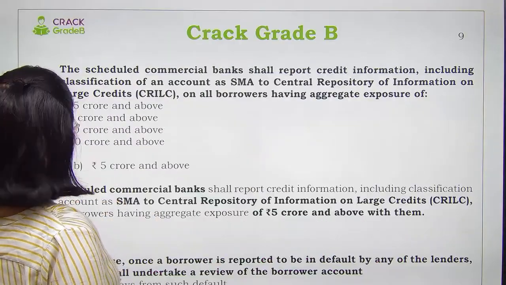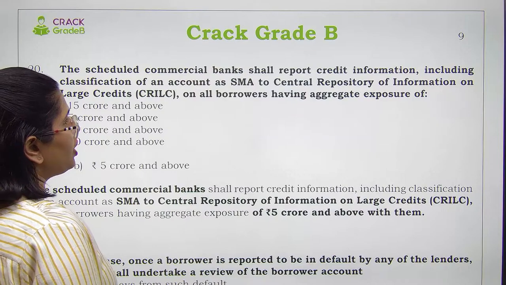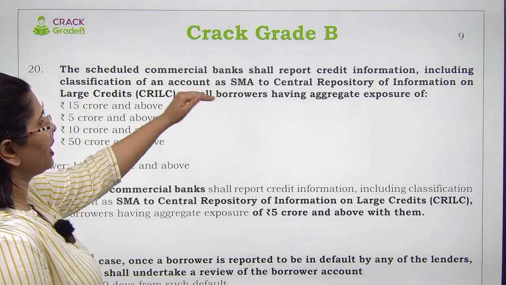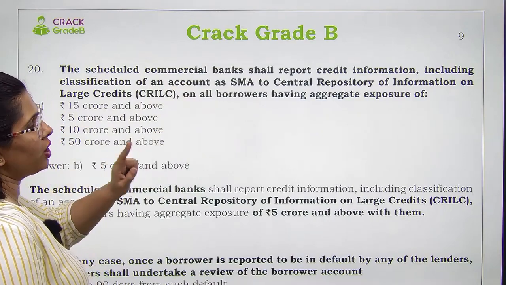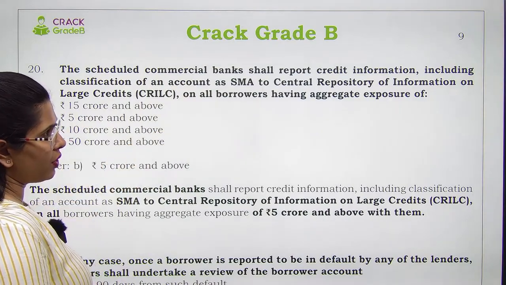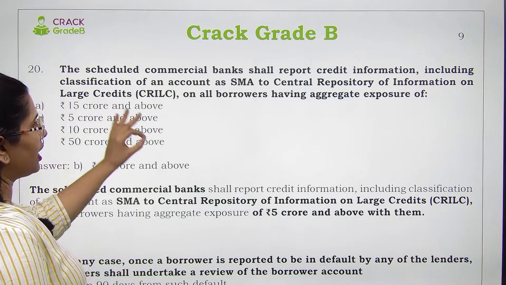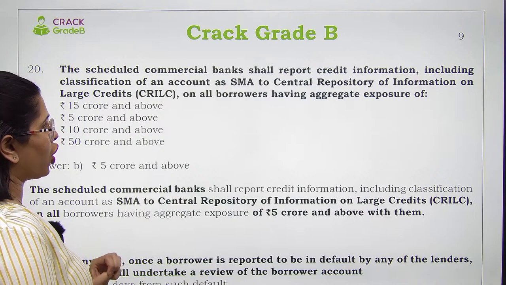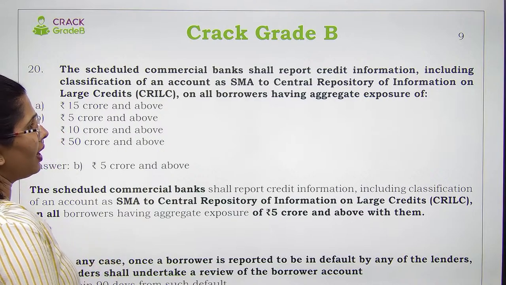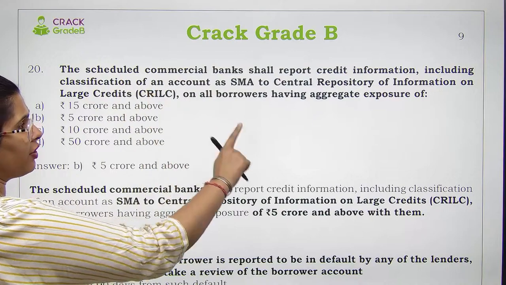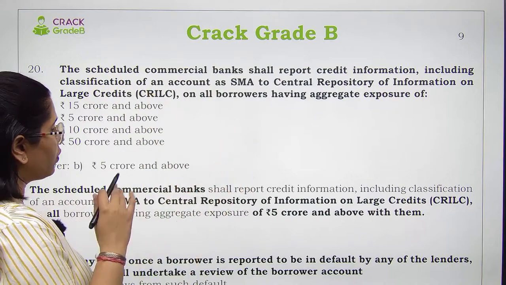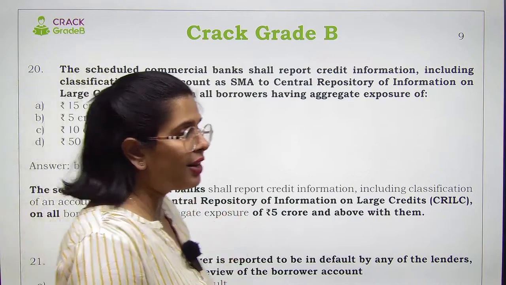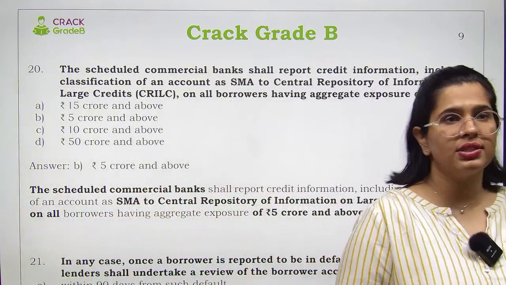Now, next question. So the scheduled commercial bank shall report credit information including classification of an account as special mention account to central repository of information on large credit on all borrowers having the aggregate exposure of. Meaning to whom do you have to report credit information? To central repository of information. Now what is the threshold for that? 5 crores and above. What is the threshold? 5 crores or more.